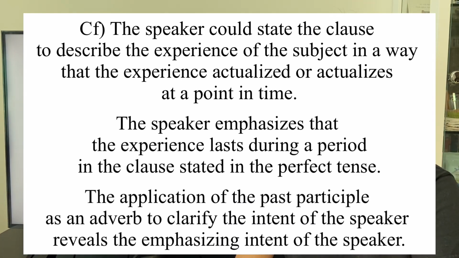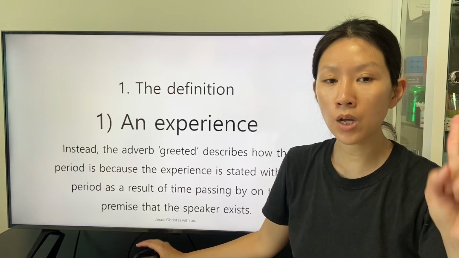The speaker could state the clause to describe the experience of the subject in a way that the experience actualized or actualizes at a point in time. The speaker emphasizes that the experience lasts during a period in the clause stated in the perfect tense. The application of the past participle as an adverb to clarify the intent of the speaker reveals the emphasizing intent of the speaker.